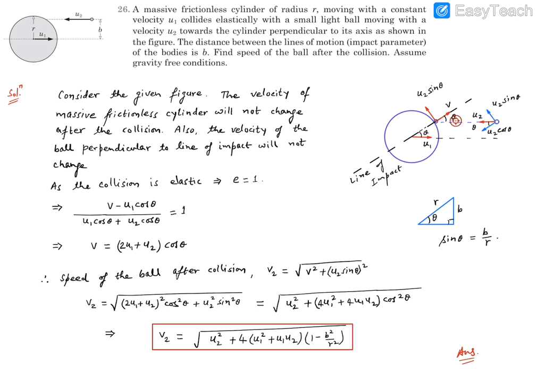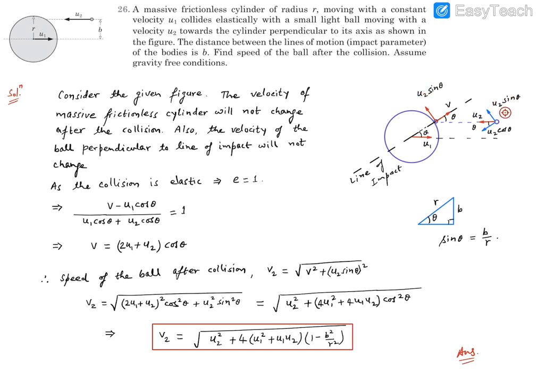When this small ball meets this heavy cylinder, you'll find the ball is not going to have any momentum change or any impulse acting on it along the perpendicular direction, because there is no friction, so no force will be acting along the line perpendicular to the line of impact. So this component of velocity, which is u2 sine theta, will remain unchanged.